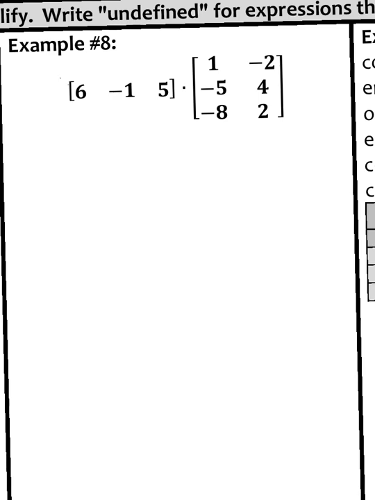All right, try this one. So remember, first things first, row by column, so 1 by 3, 3 by 2. So our answer is going to be a 1 by 2 matrix. Not as much work on this one. So we're going to do this row by this column.